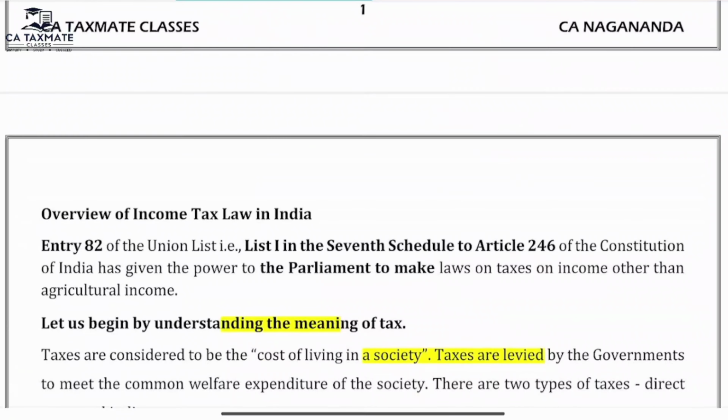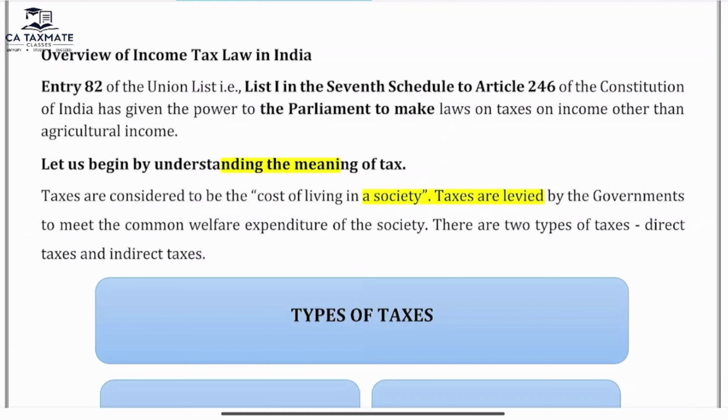Now, introduction to the income tax laws in India. Income tax law is introduced under entry number 82 of the Union List. List 1 in the 7th Schedule of Article 246 of the Constitution has given power to Parliament to make laws on taxes on income other than agricultural income. The Parliament of India has power to make laws on income and collect the taxes, but Parliament cannot make any laws and collect taxes on agricultural income.